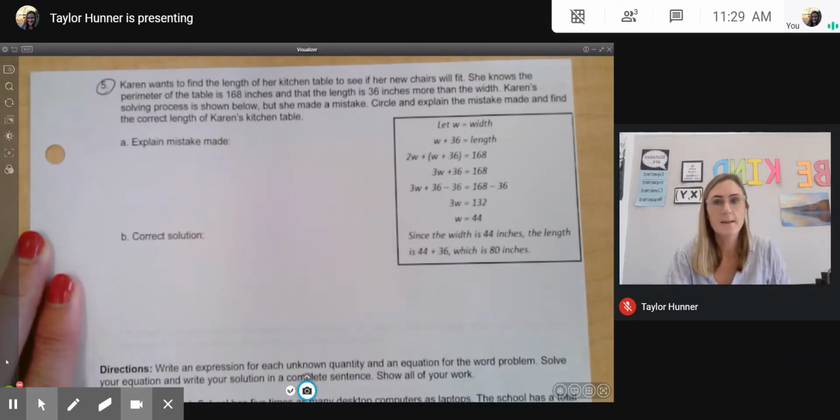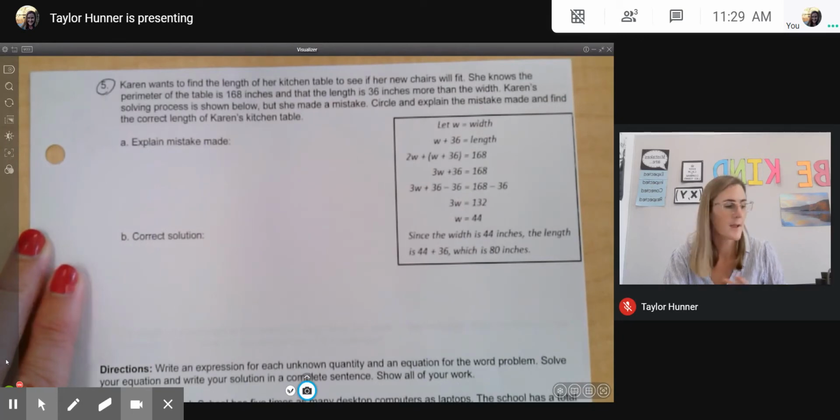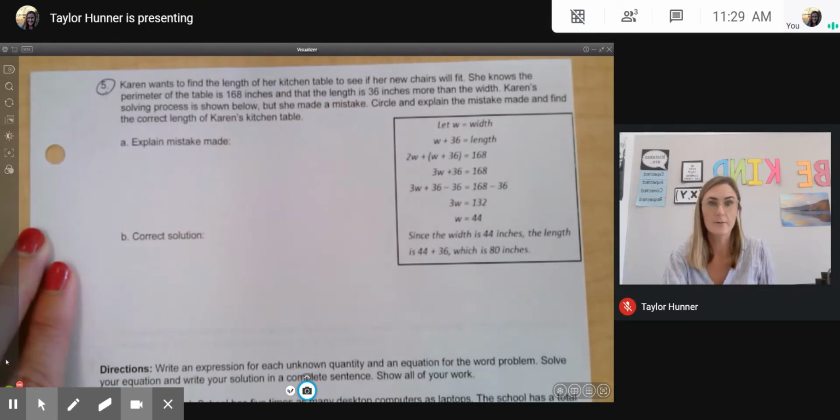Karen wants to find the length of her kitchen table to see if her new chairs will fit. She knows the perimeter of the table is 168 inches and that the length is 36 inches more than the width. Okay, I'm going to pause there just because this is a lot of information.